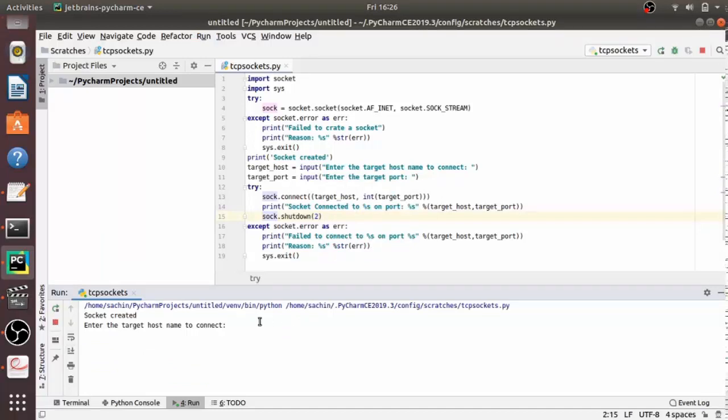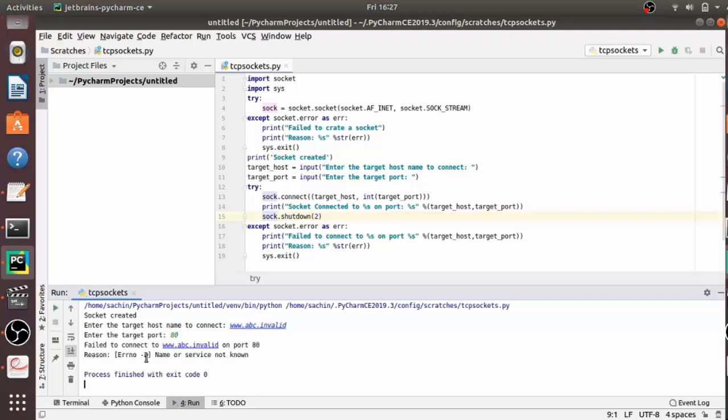So if you provide an invalid host, suppose www.abc.invalid and the port number, let's say 80. So here you see that it failed to connect on this port number, and the reason here is important: name or service not known.